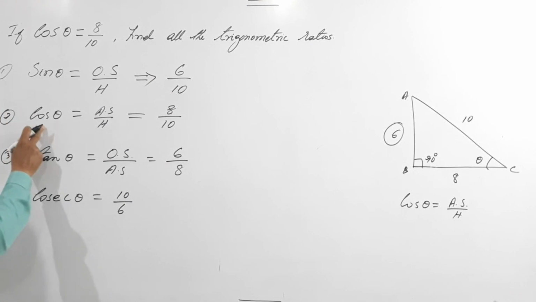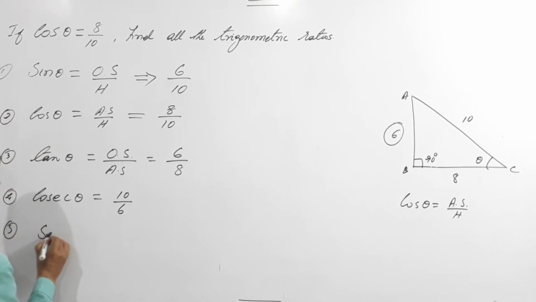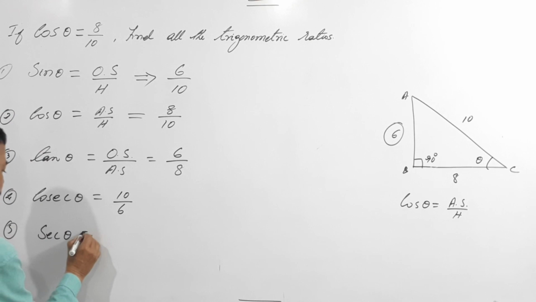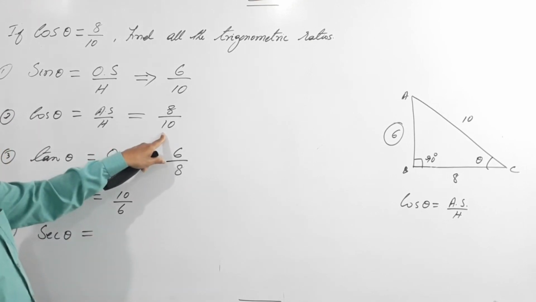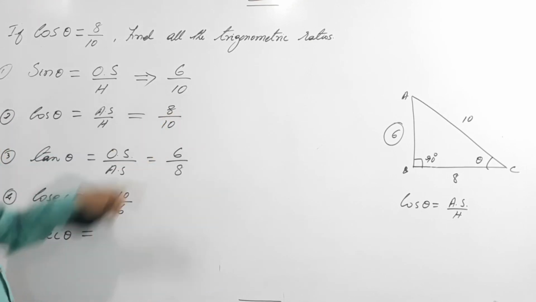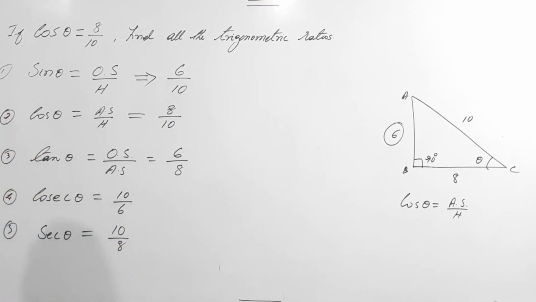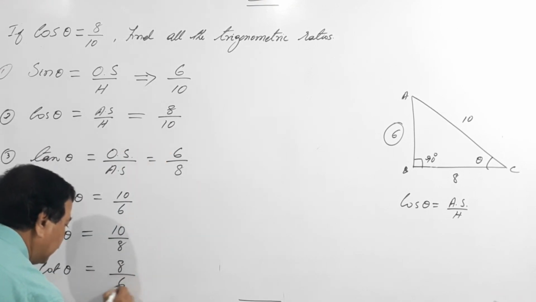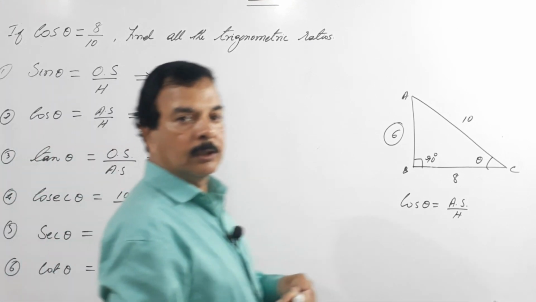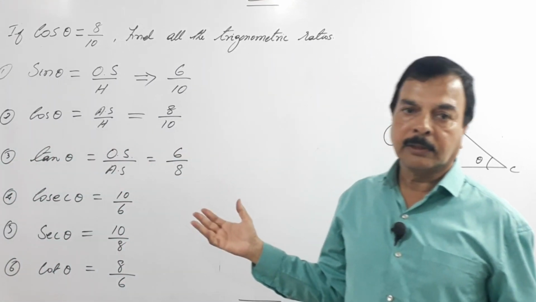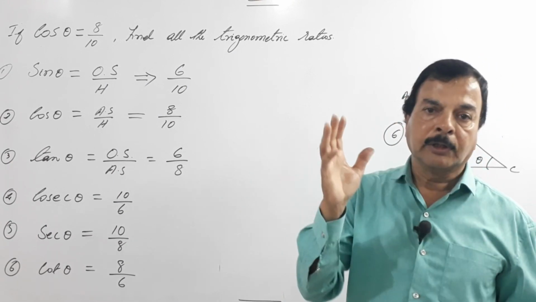Fifth one, reciprocal of cos is secant theta. That is hypotenuse by adjacent side, that is 10 by 8. And lastly, cot theta. Cot theta is the reciprocal of tan, that is 8 by 6. If you do this much, you get 5 marks or 4 marks depending upon the examiner.